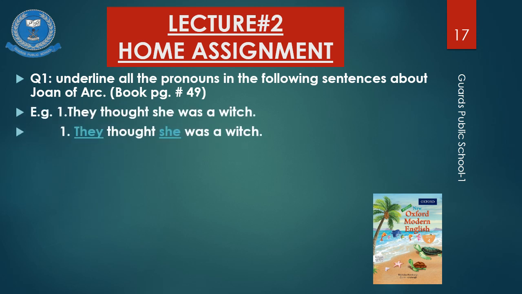For example, they thought she was a witch. Now, they is a pronoun, she is also a pronoun. So the words which are pronouns, you have to underline them. First, you have to rewrite the sentence.